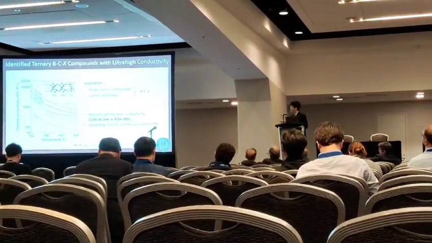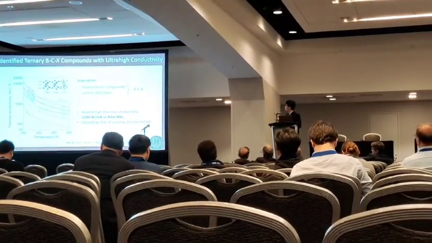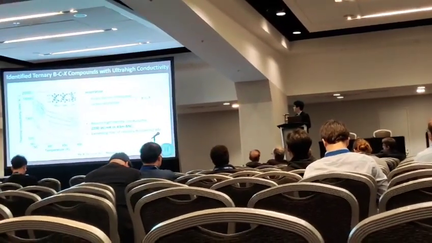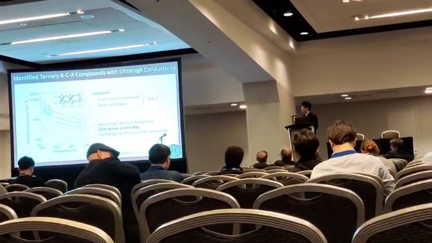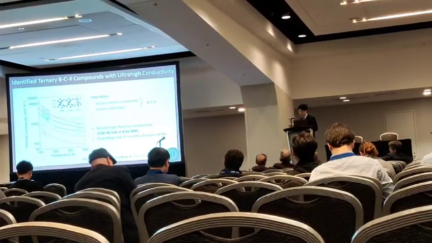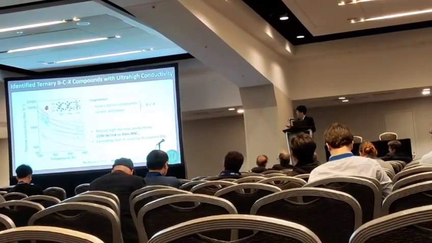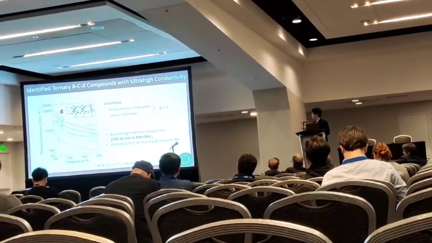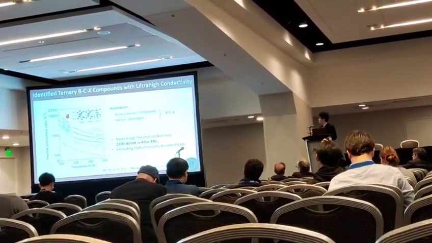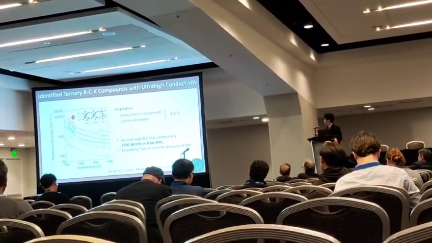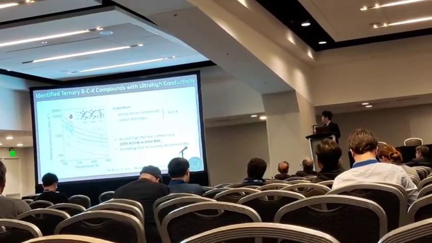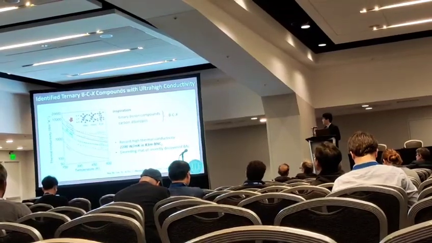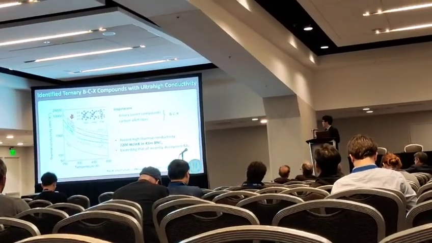So now I want to combine these two to search for boron-carbon ternary compounds to see whether they can have high thermal conductivity. Let's zoom in on this red curve. The thermal conductivity of this predicted R3m BN C2 material has a record high thermal conductivity of 2,200 watts per meter per Kelvin, which exceeds the recently discovered boron arsenide.